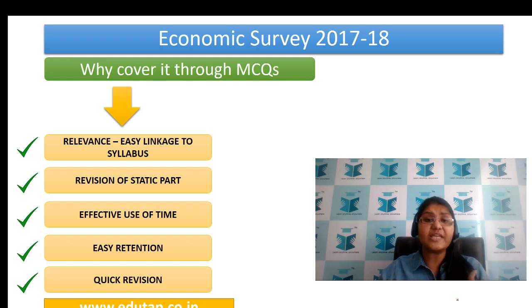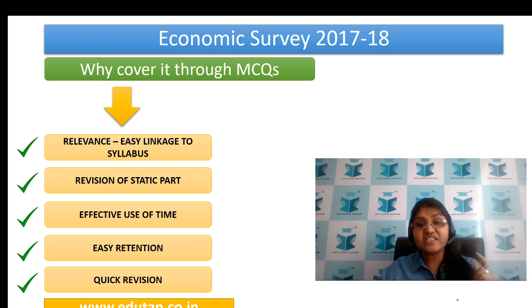Next comes the fourth important thing that we are going to do through these MCQs, which is easy retention. Believe me, friends, whenever we are doing something through MCQs, there is a psychological effect that it is retained well. We are actually able to remember. When we are studying so much data, we tend to forget. That is human tendency, right? So when we solve them through MCQs, it helps us retain them. That is very important from the point of view of our examination, because there is no point in spending so much time reading the summary, solving the MCQs again, but still not being able to retain them. So what is the use, right? So easy retention can be done only through MCQs.